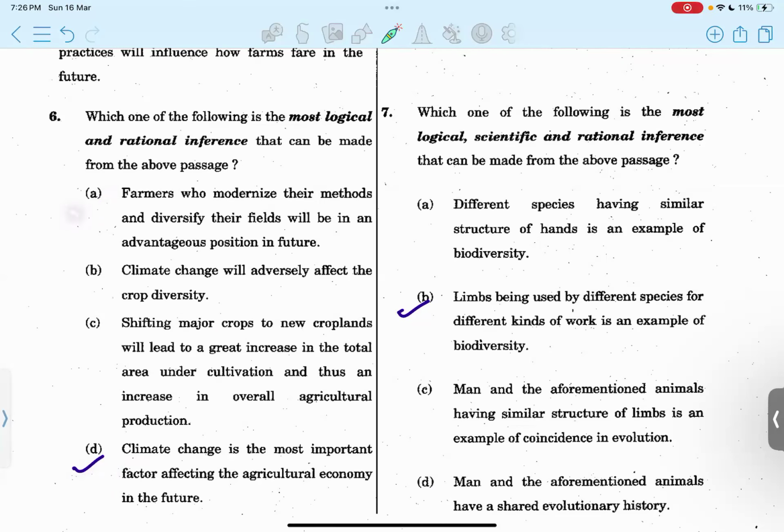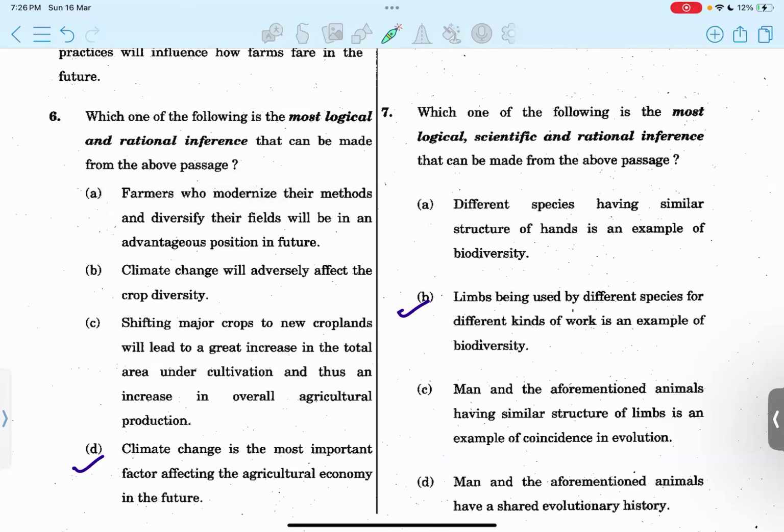Divya, which is the right option for 6th? Mansi, you are not audible. Am I audible, Divya? Yes, Mansi. Okay, I'm asking what is A for the sixth. A option: farmers who modernize their methods and diversify their fields will be in an advantageous position in the future. Fine, but it is not being directly talked about, so that is why I went with option D.